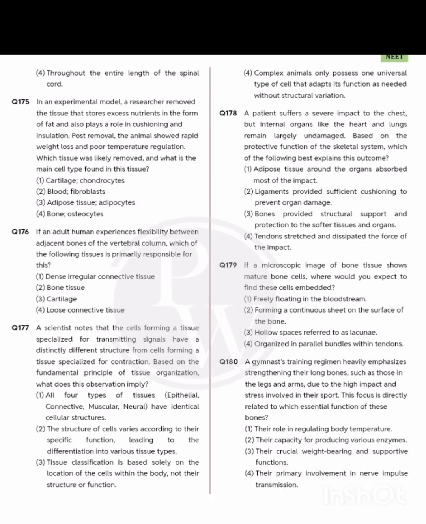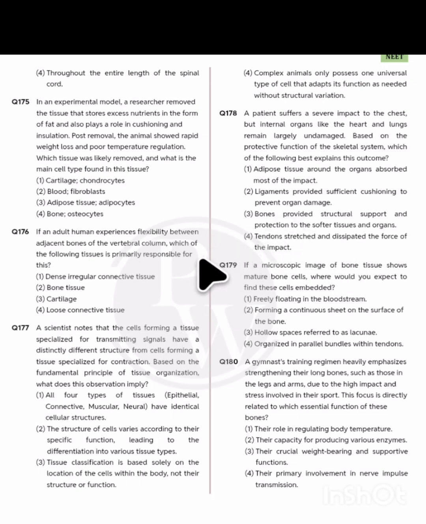Now it's saying here about 178. A patient suffers a severe impact to her chest, but internal organs like the heart and lungs remain largely undamaged, based on the protective function of the skeletal system. Which will be the correct statement about this? According to this, bones provide structural support and protection to softer tissue and organs. This is the correct statement.